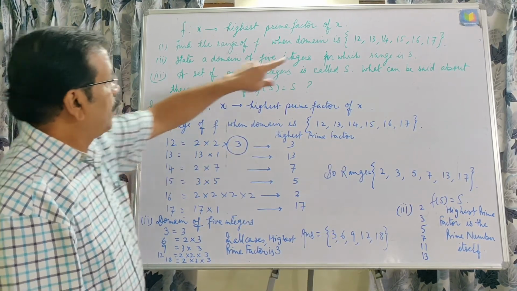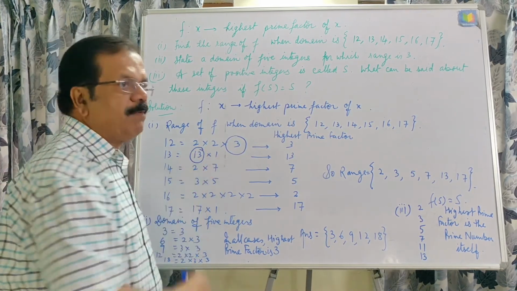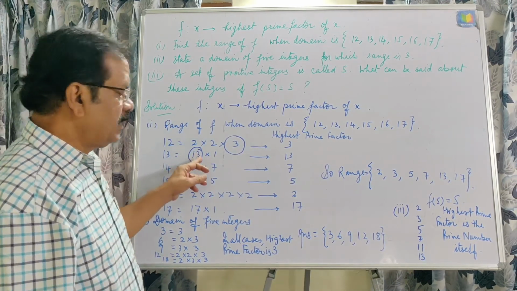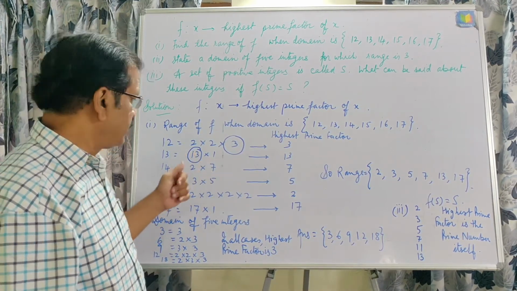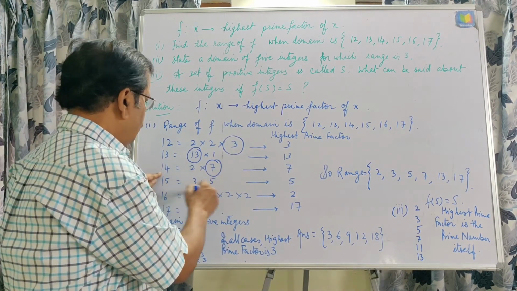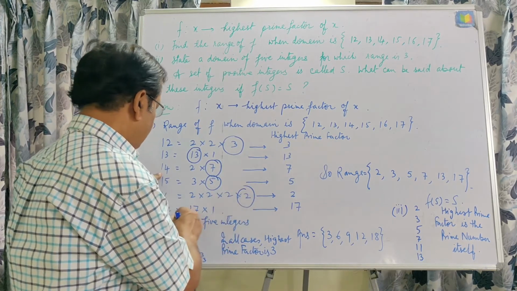In the same way for 13, the highest prime factor is the number itself, because in prime numbers the prime factors are those that divide either by that number or by 1 itself. For 14, 7 will be the highest prime factor, for 15, 5, and for 16, 2 will be the highest prime factor.